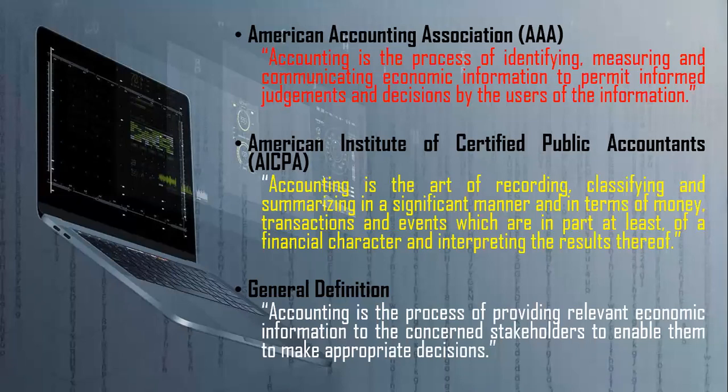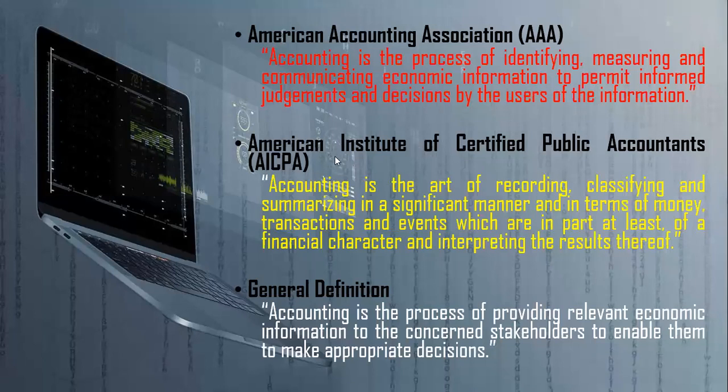Now you can draft or design the summary or the note. How do we define the accounting term? Say that accounting is a process. Process consists of identifying, measuring, and communicating. Which kind of things do we need to identify, measure, and communicate? Definitely information, and that information should be economic information. We cannot use each and every piece of information, right? Here we highlight the words economic information, for the decision-making process. This is the first definition.